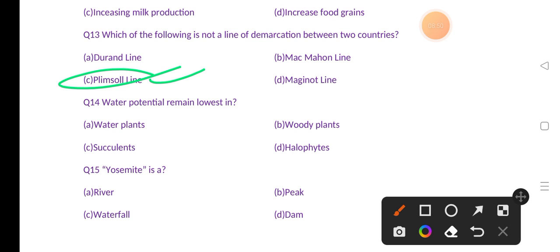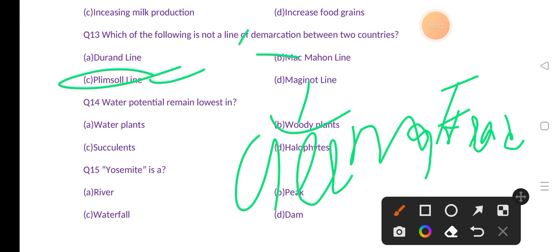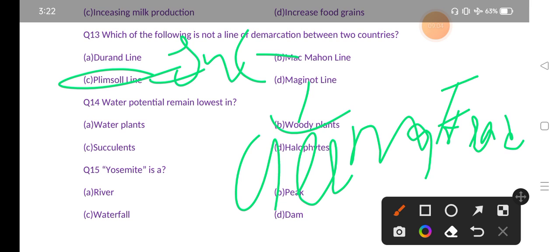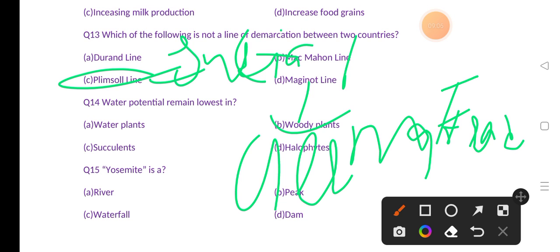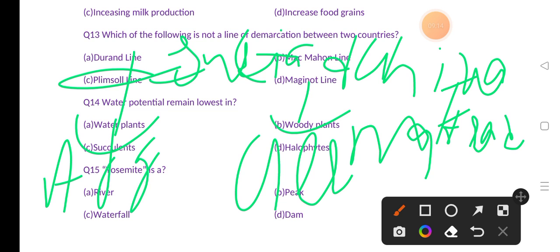If you talk about Maginot line, we can find this line between Germany and France. McMahon line is between India and China. If you talk about Durand line, we can find it between Afghanistan and Pakistan. Let's move to our next question.